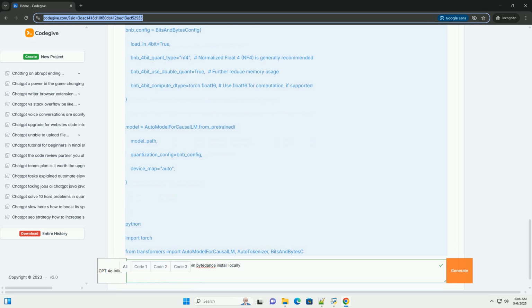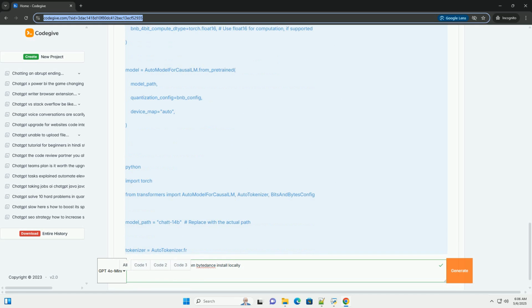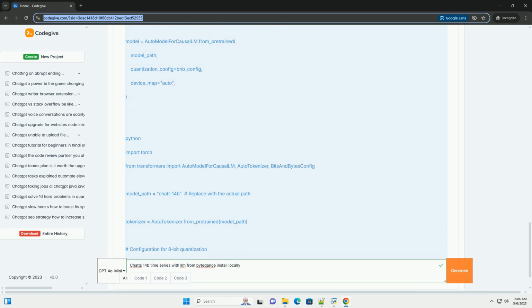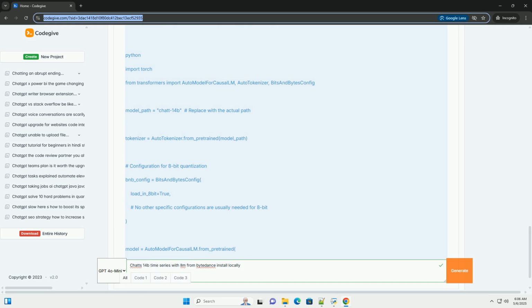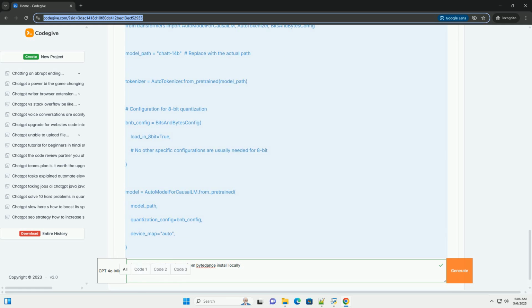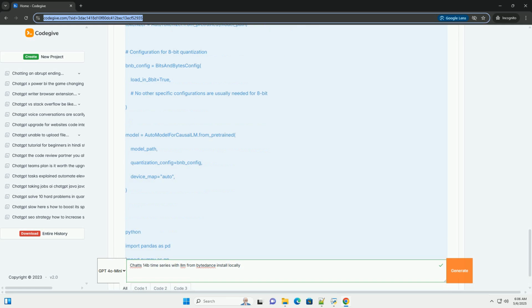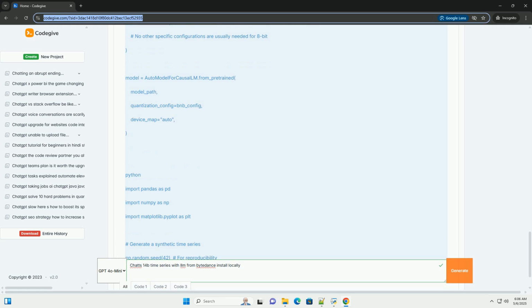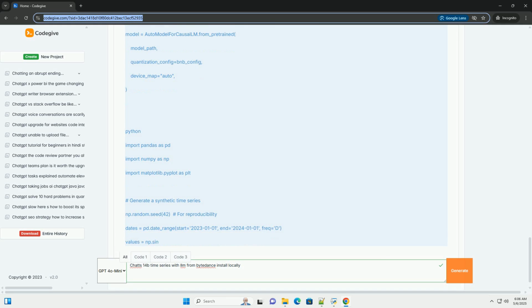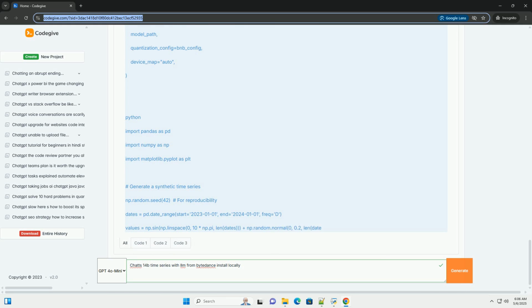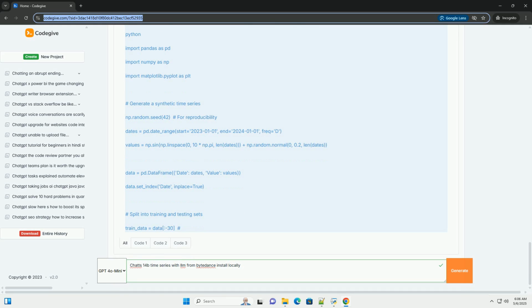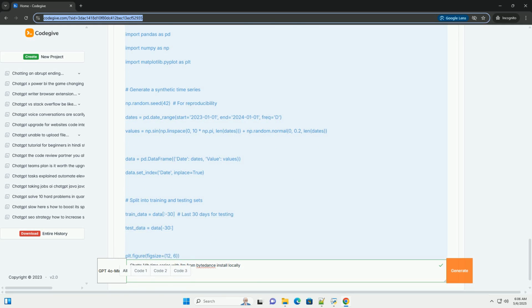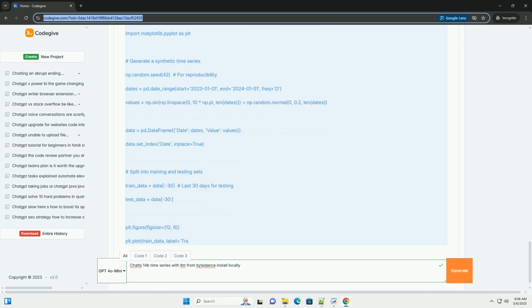Introduction to Chat 14B and Time Series LLMs. Chat 14B is a large language model, LLM, developed by ByteDance, the creators of TikTok, and is particularly well suited for time series analysis due to its understanding of natural language and ability to reason about patterns and trends. This opens up opportunities for forecasting, predicting future values in a time series based on historical data and contextual information.